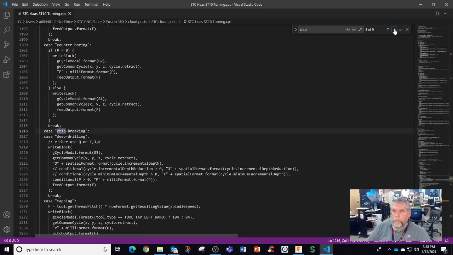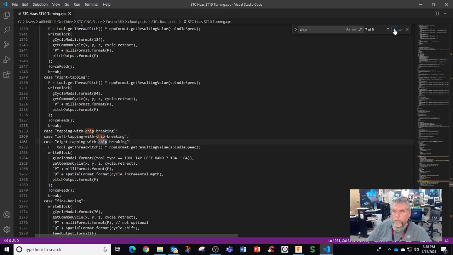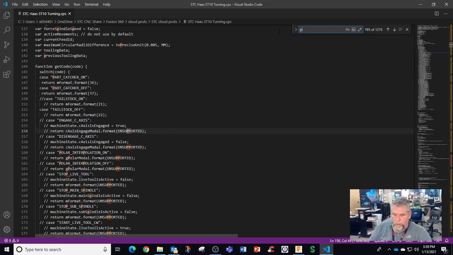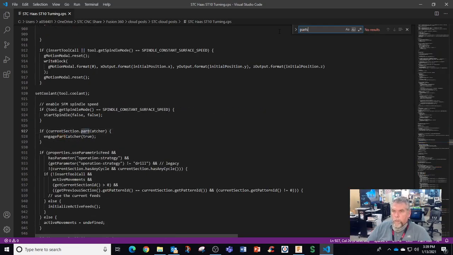Start chip transport. Chip breaking, chip breaking, chip breaking. And okay, so if I put in, what's that thing? Parts catcher. All right, current section. Parts catcher. Engage parts catcher true.